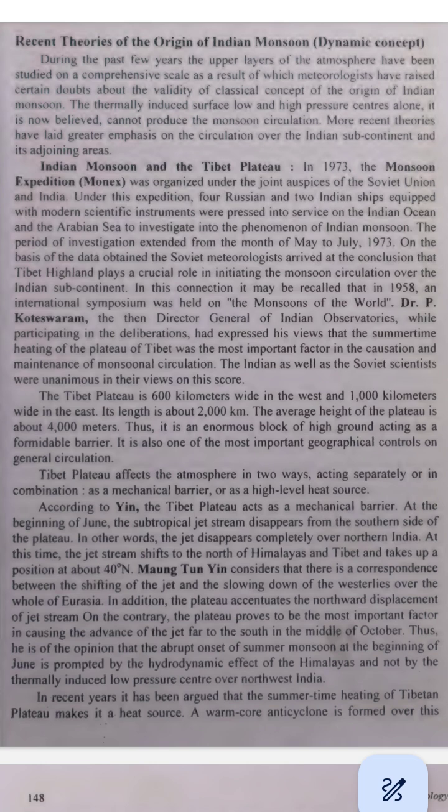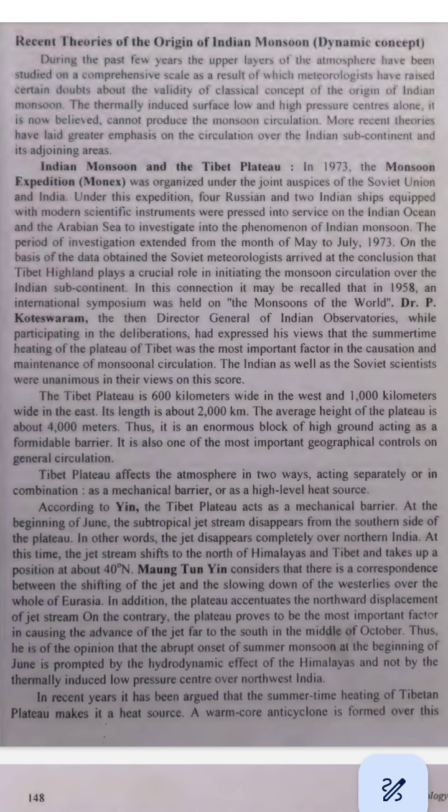The new idea. The role of the Tibet Plateau. In recent studies, scientists found out that the Tibet Plateau, a high mountain region in the north of India, plays a huge role in causing the Indian monsoon. Let's break this down. 1. What is the Tibet Plateau? It is a very large and high mountain area in Tibet, located just north of India. It is one of the highest places on Earth.